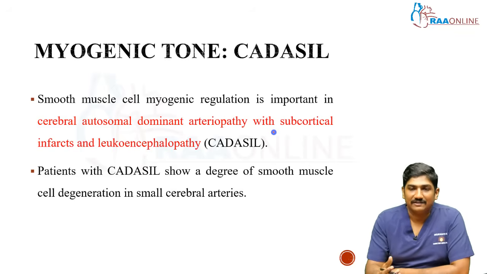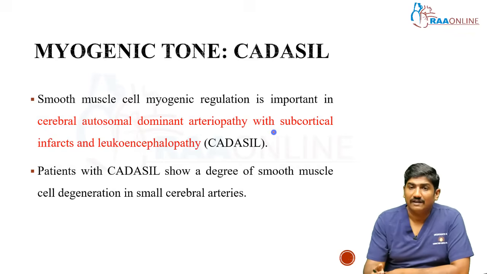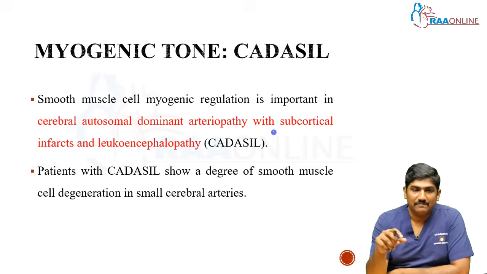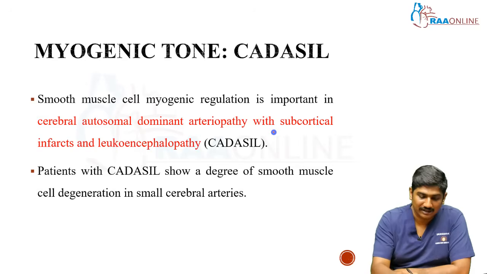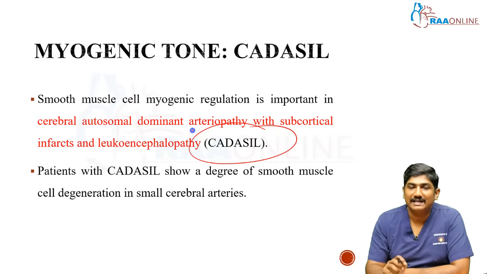So why are we dealing with it? Remember, you will see some patients who come with recurrent stroke, right? There are a lot of reasons for recurrent ischemic stroke, and one among them is CADASIL. What is that? Smooth muscle cell myogenic regulation is important in cerebral autosomal dominant arteriopathy with subcortical infarcts and leukoencephalopathy. This is called CADASIL.